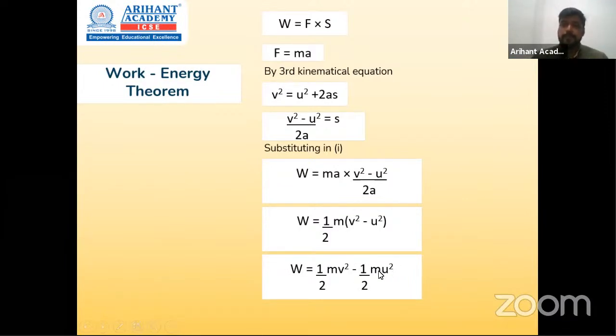Now if you observe carefully, half m v square is the formula for final kinetic energy and half m u square is the formula for initial kinetic energy. So final minus initial आप जब भी कर रहे हो, what are you indirectly finding is change. So can I say from this statement that work done is equal to change in kinetic energy? So there you go. Hence proved work energy theorem. काफी important part है ये.